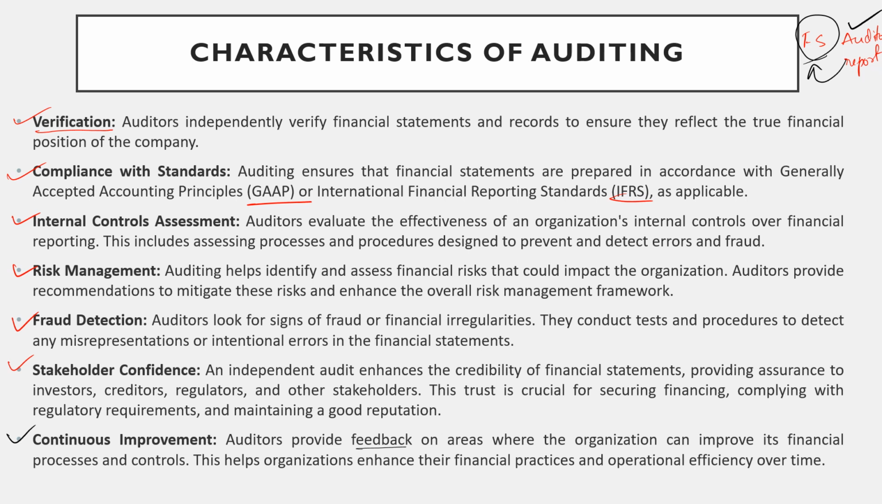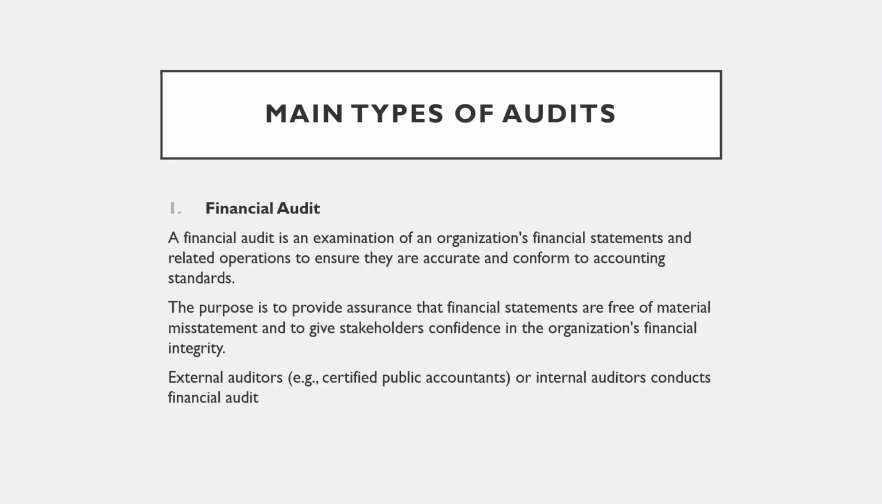So the characteristics are: first, verification, compliance with standards, then internal control assessment, risk management, fraud detection, stakeholders' confidence, and continuous improvement. I hope everyone understood the topic, characteristics of auditing clearly. So then next is the main types of auditing. There are so many types of auditing.